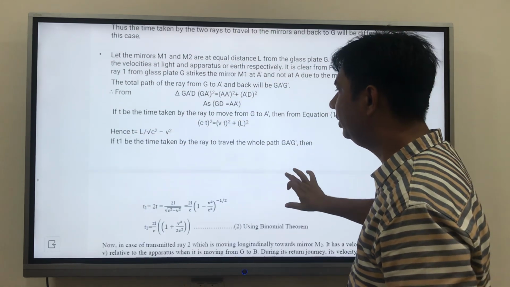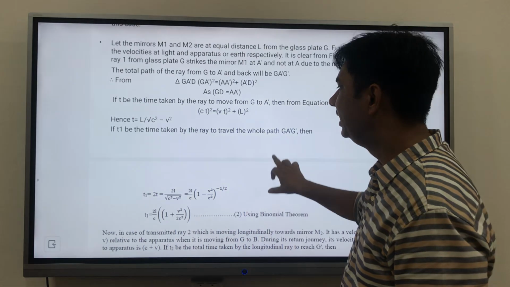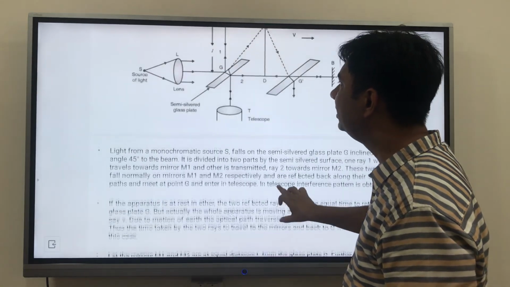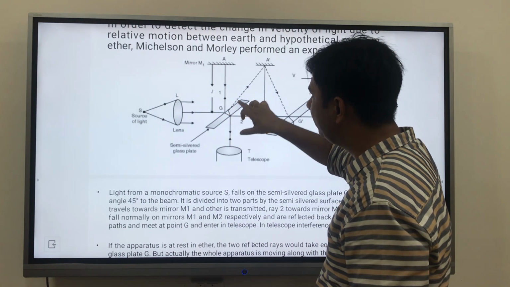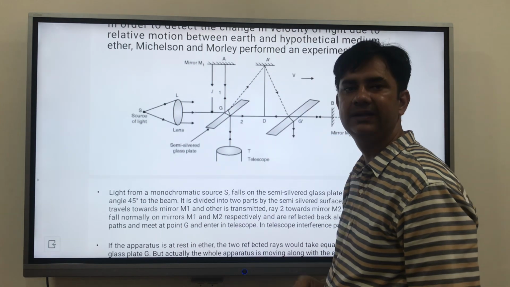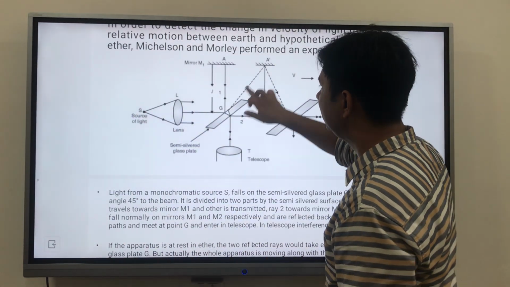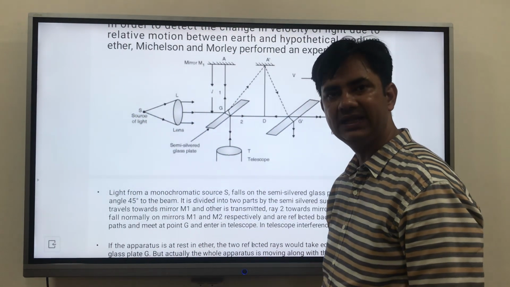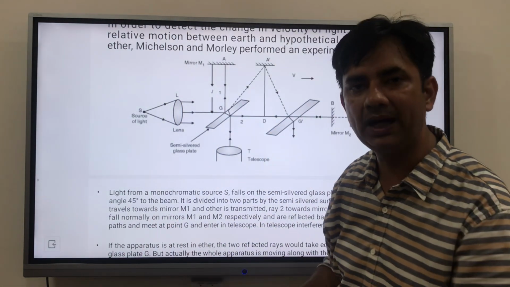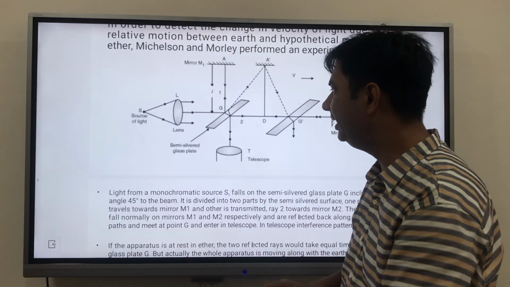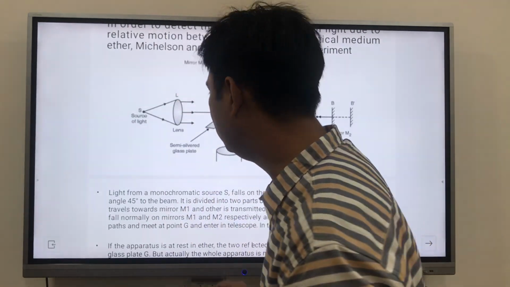What we understand from the derivation is that we got the value for half the path, t is equal to L upon under root of c square minus v square. But what about the whole path? That is twice of it, so t1 is nothing but twice of t. I hope you understand this.